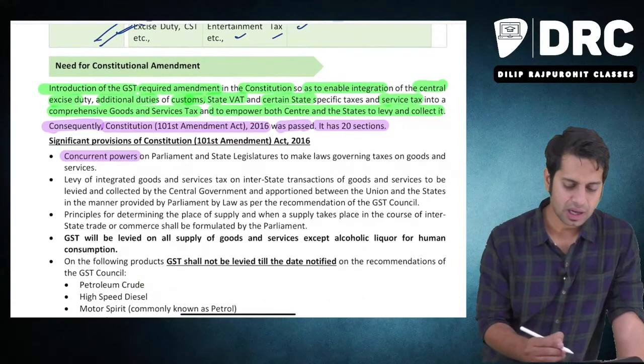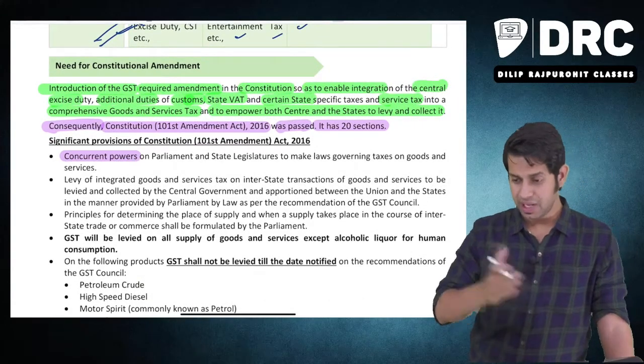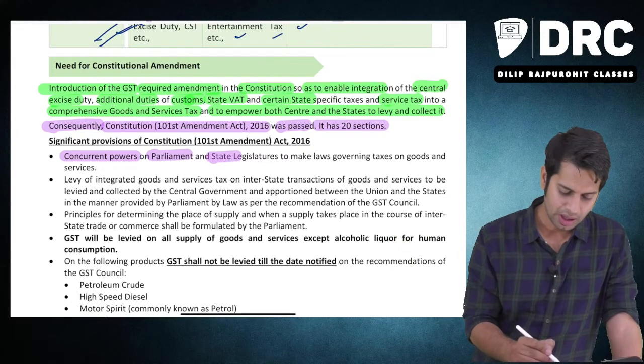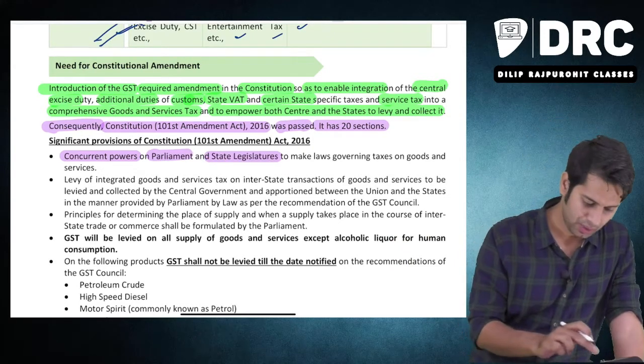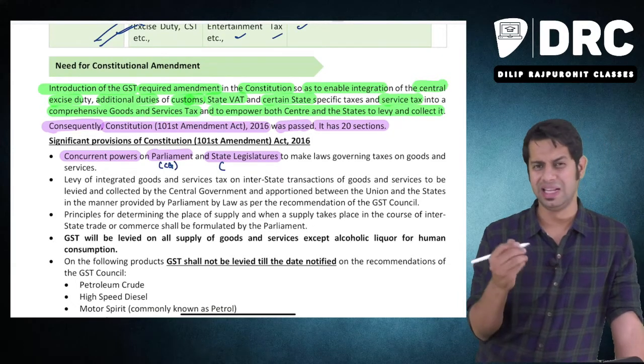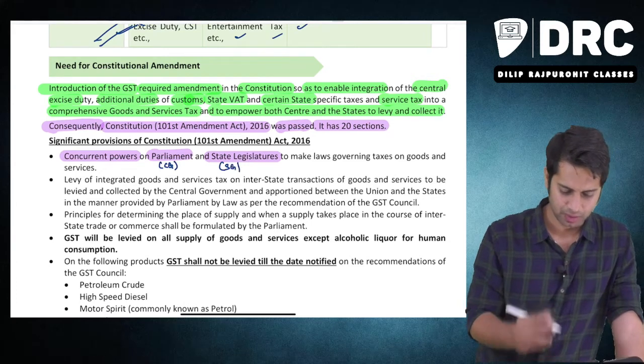Now, concurrent powers. Concurrent powers means what? Equal powers were given to both Parliament and the state legislature. Parliament is the central government. State legislature means what? State government. Wherever you see Parliament, it means the central government. Wherever you see legislature of state, it means the state government.